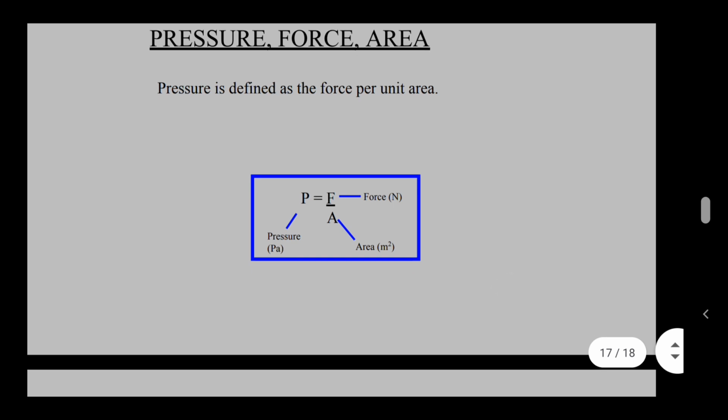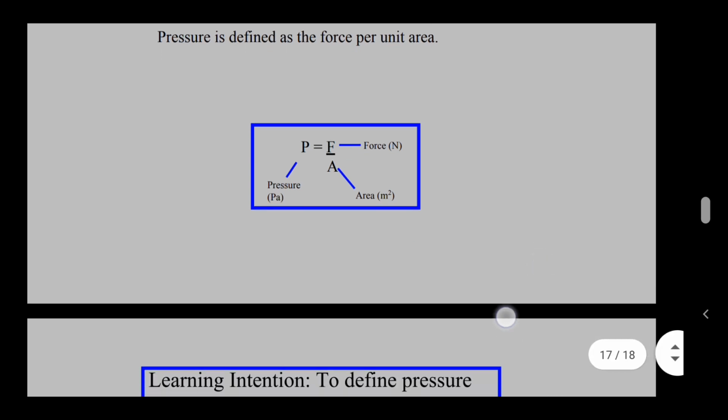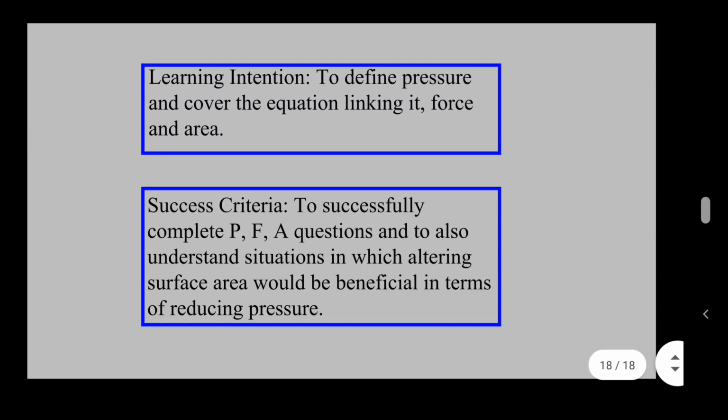So the equation there again, P equals F over A. Very easy equation. We've done equations like this before. It should not be tricky. The questions that I'm giving you are not tricky, but it just gives you a chance to really go through it. The hardest thing is finding out the area, finding out the weight of an object, and then using P equals F over A. That's as hard as it will get. Making sure that everything is in meters squared. Okay, so I feel that we've done both learning intention and the success criteria.